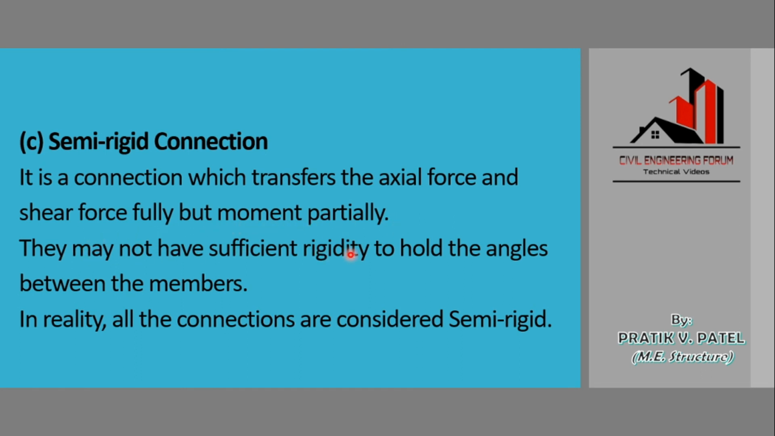There may not be sufficient rigidity to hold the angles between the members. See, if it crosses the limit of what we just talked about, the connection will fail and the moment will not be resisted, and the member will move slightly. This means it does not have sufficient rigidity to hold the angles between the members.